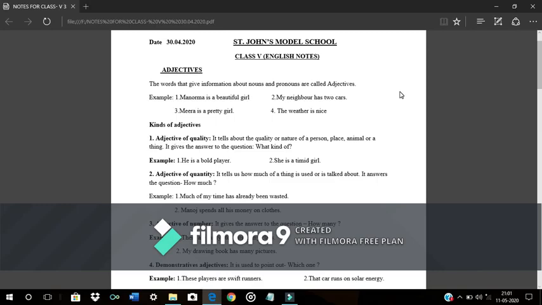There are more examples. I ate some rice. How much rice did I eat? Some. It describes the quantity. Some describes the quantity of rice.